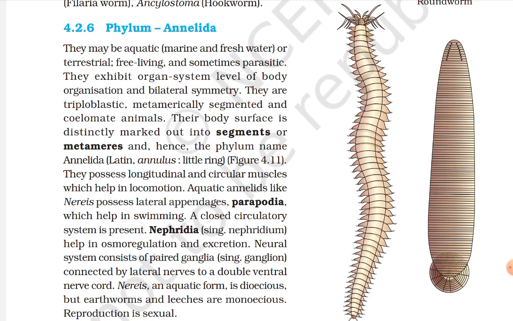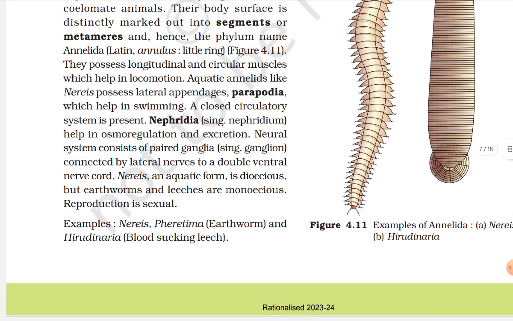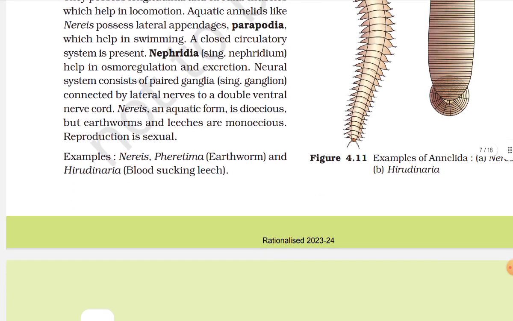They possess longitudinal and circular muscles which help in locomotion. Aquatic annelids like Nereis possess lateral appendages, parapodia, which help in swimming. A closed circulatory system is present. Nephridia, singular nephridium, help in osmoregulation and excretion. The neural system consists of paired ganglia, singular ganglion, connected by lateral nerves to a double ventral nerve cord. Nereis, an aquatic form, is dioecious, but earthworms and leeches are monoecious. Reproduction is sexual. Examples: Nereis, Pheretima (earthworm), and Hirudinaria (blood-sucking leech).